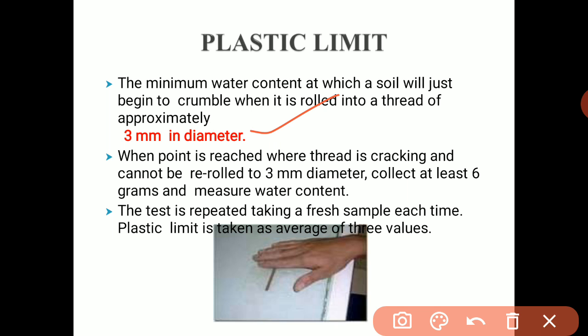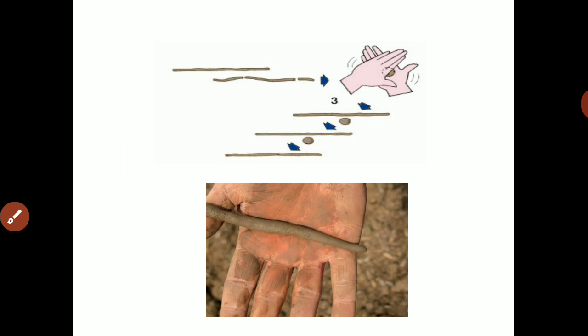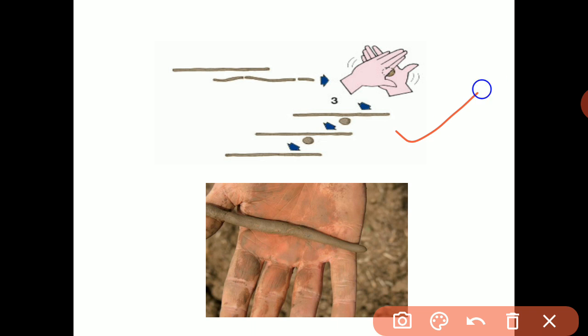Okay. So this is the procedure. We are supposed to make this 3 mm diameter roll, and if we have a problem in getting this type of roll, then we will mix the soil material very thoroughly.